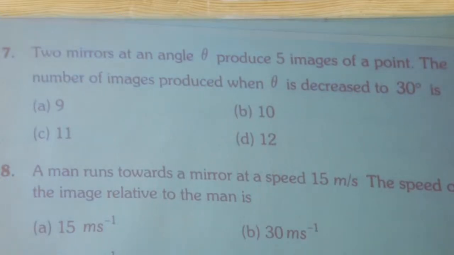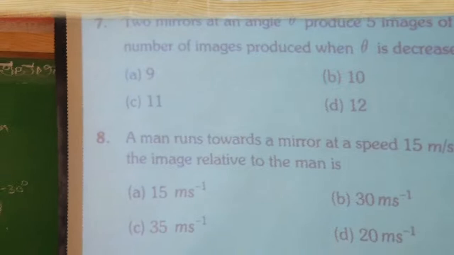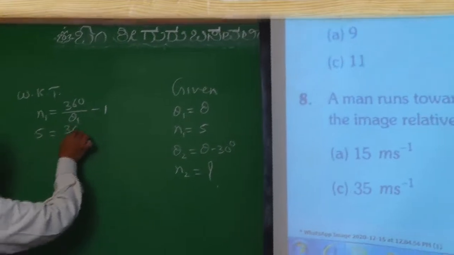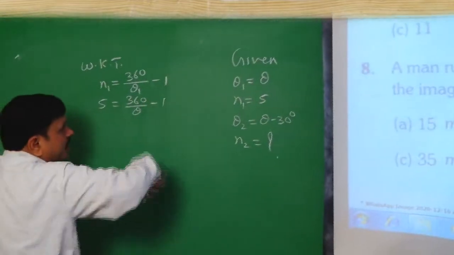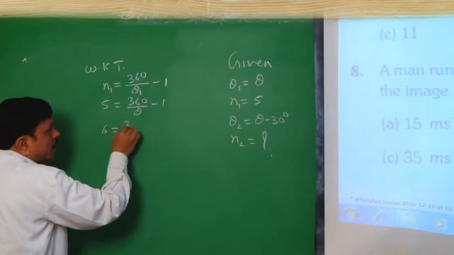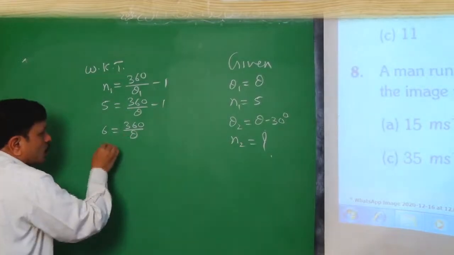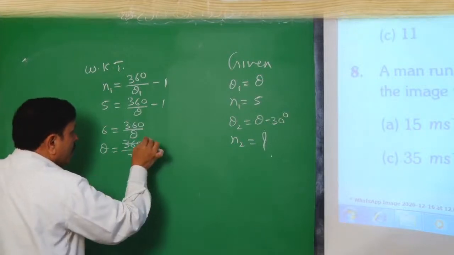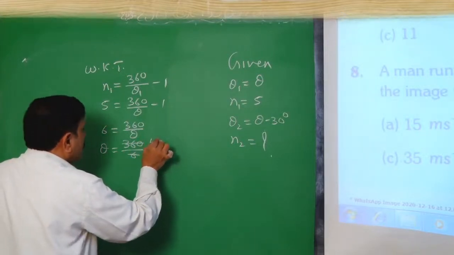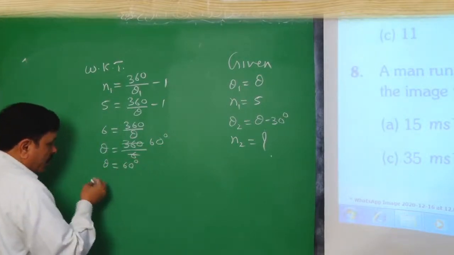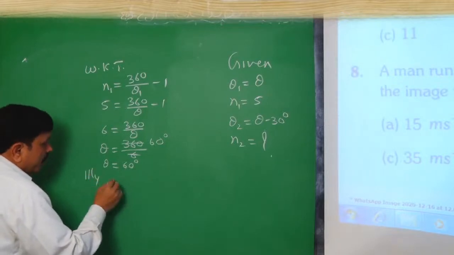And we know that n1 equals 360 divided by theta, minus 1. So 5 is equal to 360 divided by theta, minus 1. If we take this here, we get 6 equal to 360 divided by theta. So theta equals 360 divided by 6, which is 6. So 60 degrees will be the angle theta.